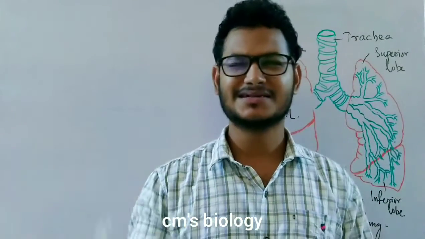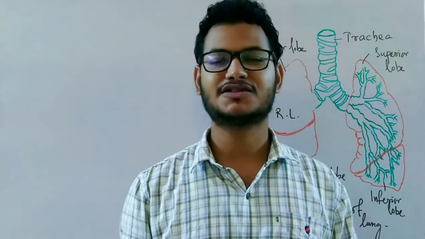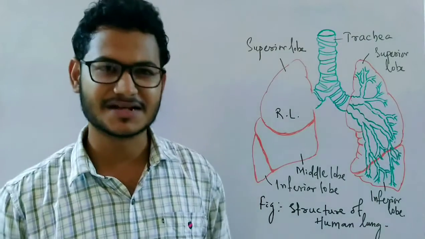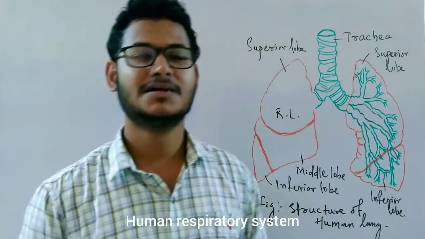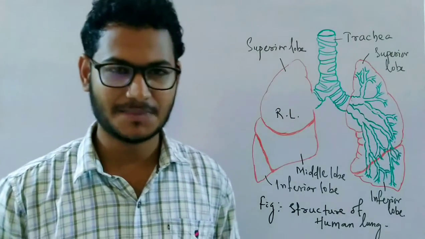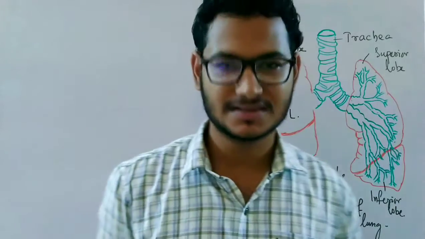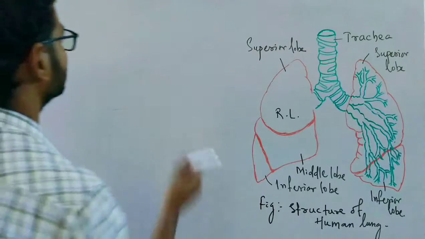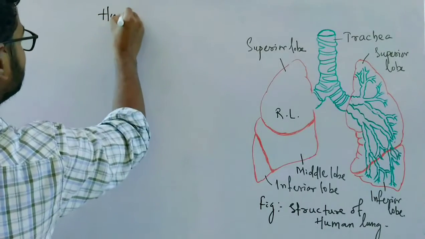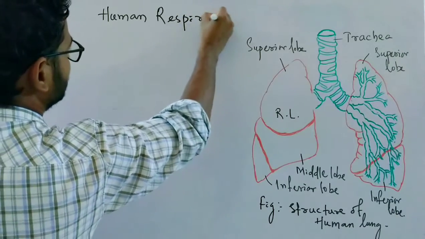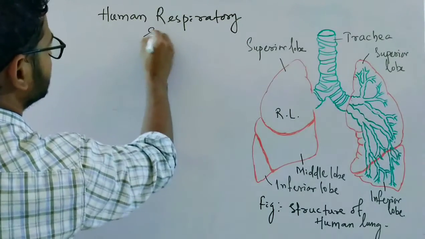Today we are going to discuss the very important part of the chapter breathing and exchange of gases, that is respiration, and this is the human respiratory system. It is found in the same way in most of the mammals, so we can also call it the mammalian respiratory system. So let's start the human respiratory system.